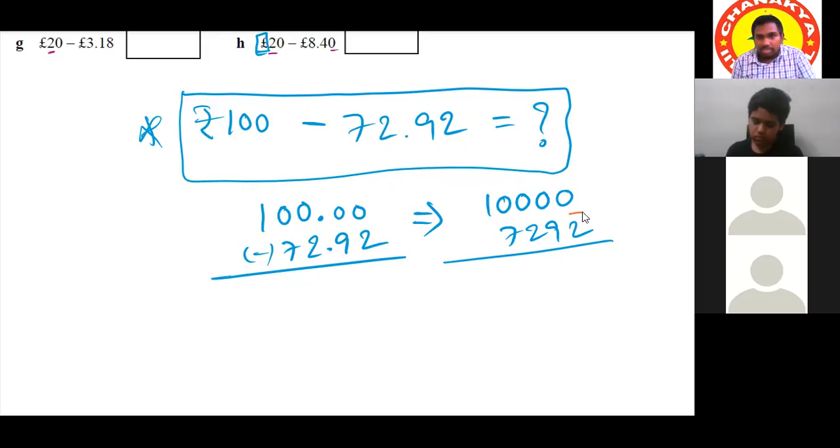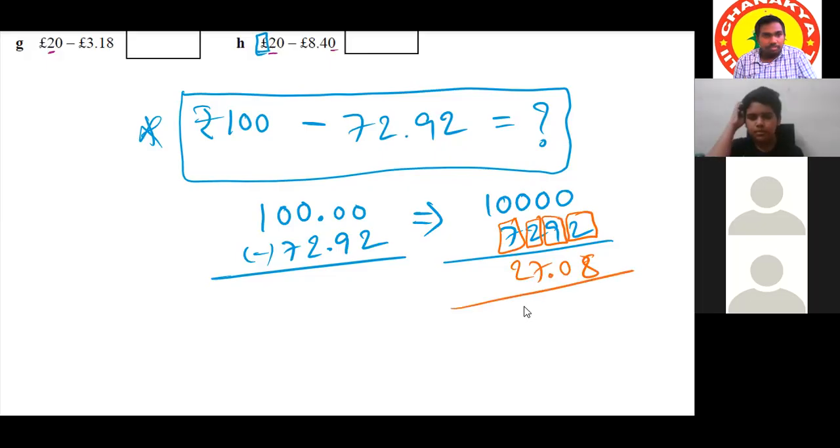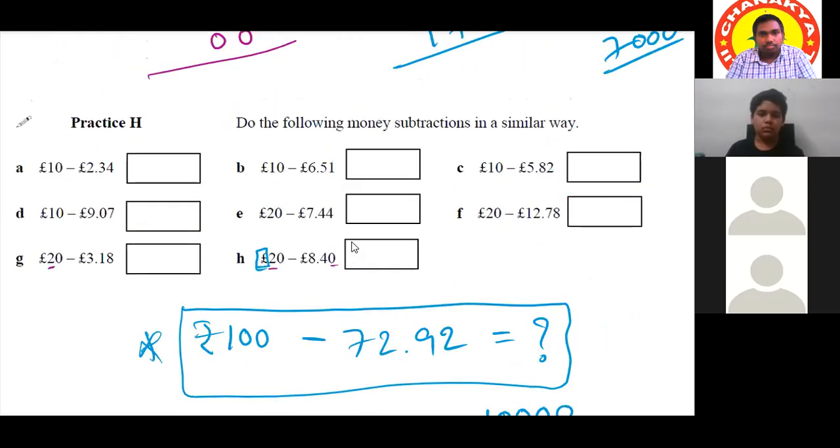Subtract: 27.08. 9 from 9 is 0, 9 from 2 is 7, and 9 from 7 is 2. Correct. From the right side, after 2 digits, put the decimal point. So we can apply the same Nikilam Sutra in this type of question also. Now we are going to do that exercise.